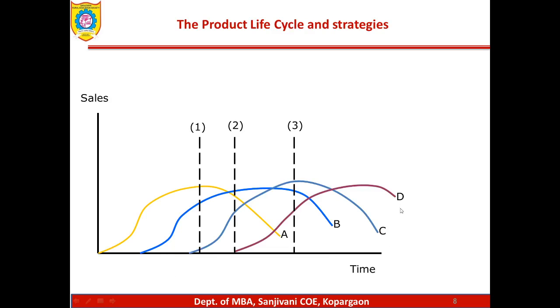You have seen on this graph how these kinds of strategies are helpful in launching various products. So you see that when my product A was in the decline stage, my product D was in the growth stage, my product C was in the maturity stage, and my product B was also in the maturity stage. This way, every company, every marketer has to think about multiple products in their product portfolio. If one product goes into the decline stage, we have three or more products in our product portfolio, so that it becomes very easy to keep the company always in a profitable stage.